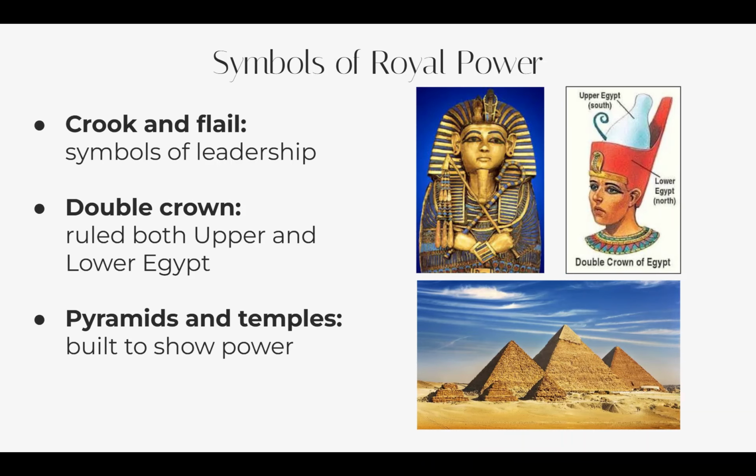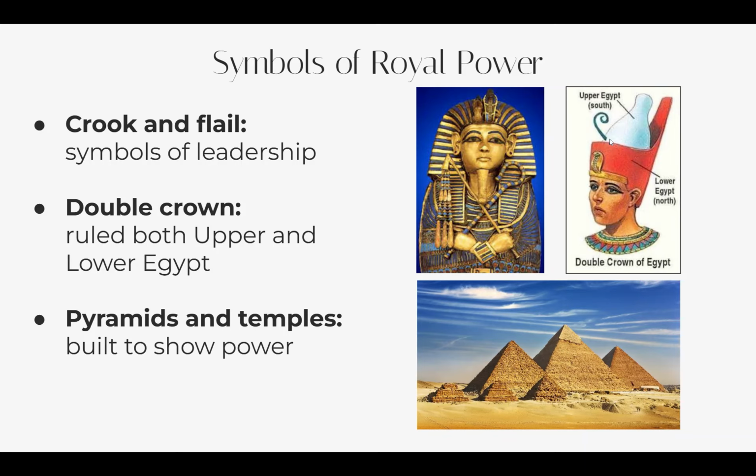So, what are the symbols that are very important for royal power? Normally, pharaohs have something called a crook and flail, just like you see here, and this symbolized their leadership, how powerful they were. The crowns were also important, especially a double crown.